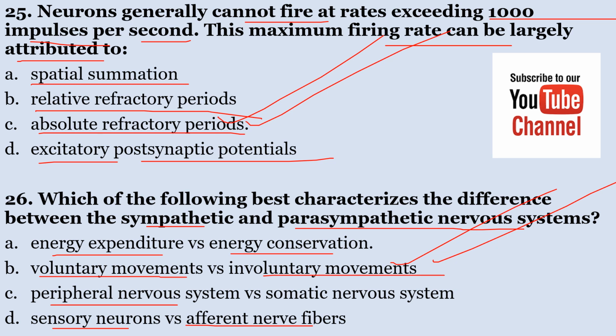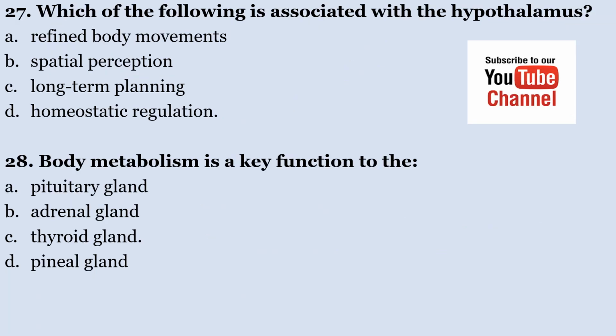Remember, both the sympathetic and parasympathetic nervous systems are part of the autonomic nervous system. The main difference is that the sympathetic nervous system prepares the body for action and responses to stress, while the parasympathetic nervous system promotes relaxation, digestion, and recovery. And they both work in opposition so as to maintain homeostasis within the body. So the correct answer here is B.